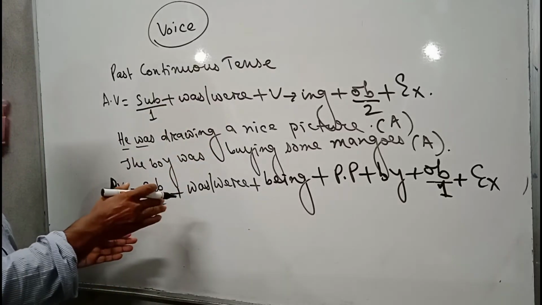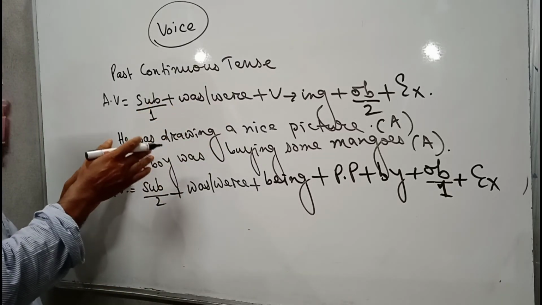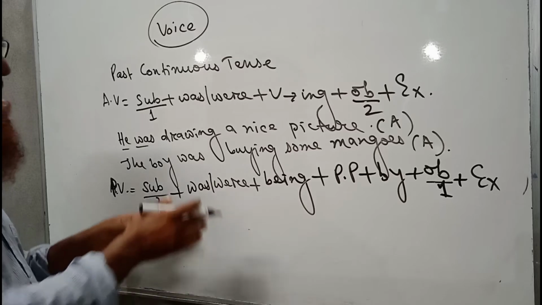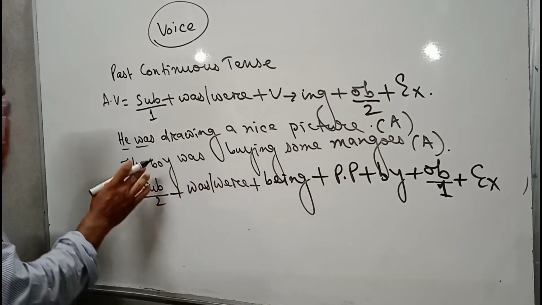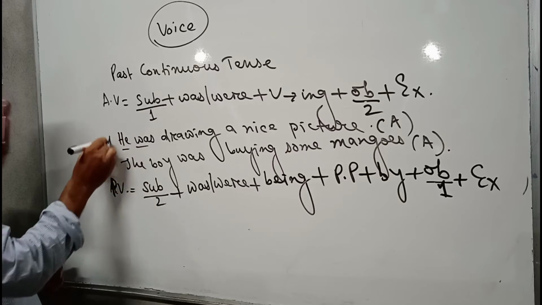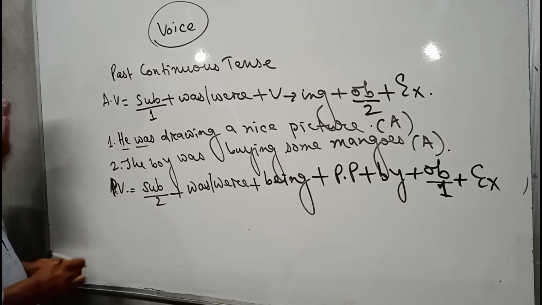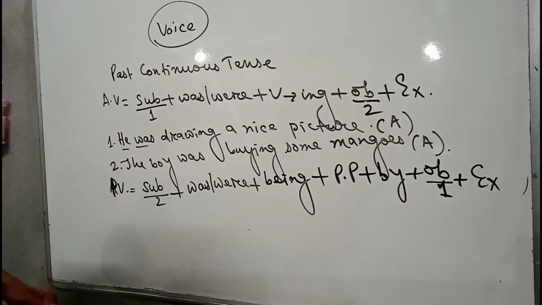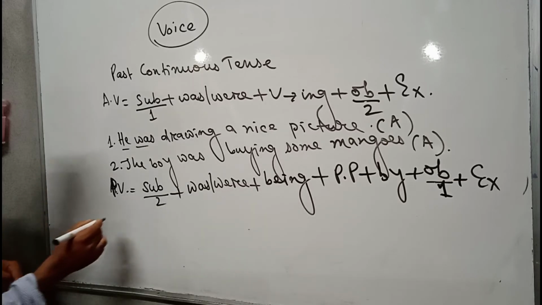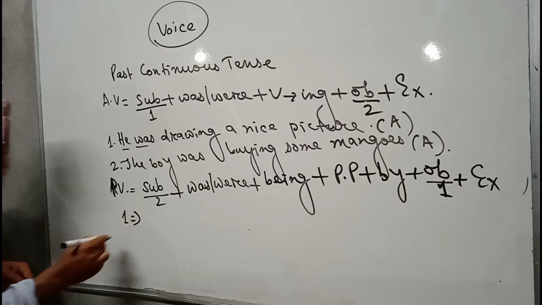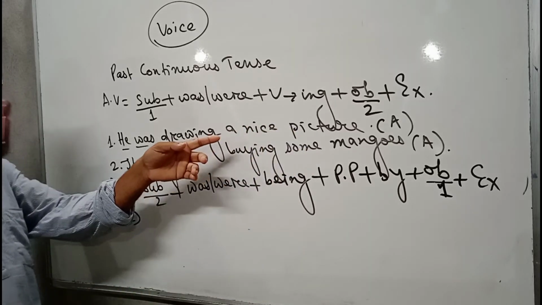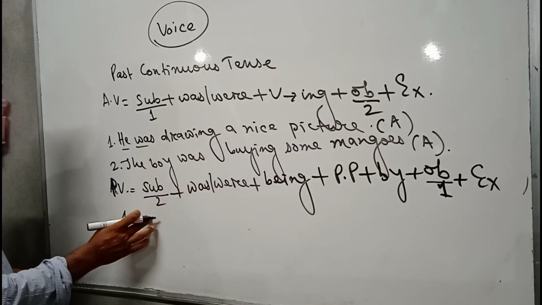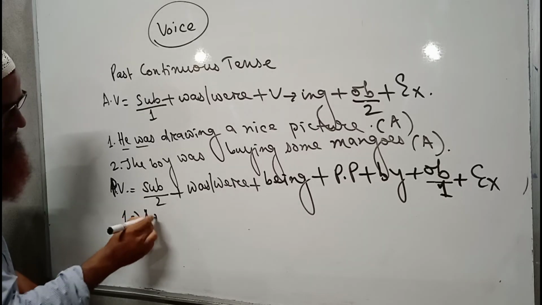Now we will change these active voice sentences into passive one according to the structure that has been written below. Now this one is number 1, this one is number 2. So I can write here, this one implies, here the object is a nice picture. Here the object is a nice picture. So it will come at the very beginning of the sentence. A nice picture.